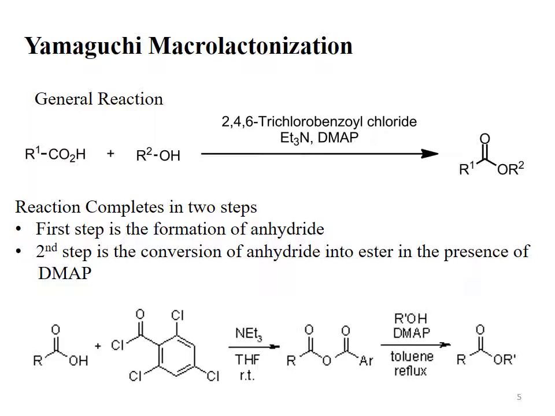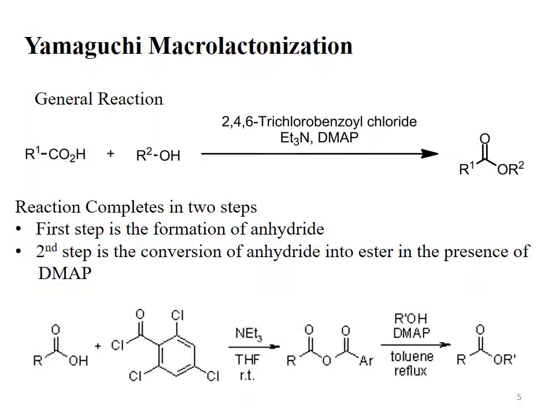The first step is the formation of anhydride. What we discussed in the previous slides is the same as what we are discussing now. The base is the same, that is triethylamine. The reagent is the same, that is 2,4,6-trichlorobenzoyl chloride, but the substrate is changed. The substrate is a simple carboxylic acid.